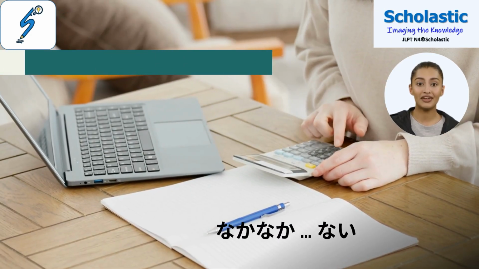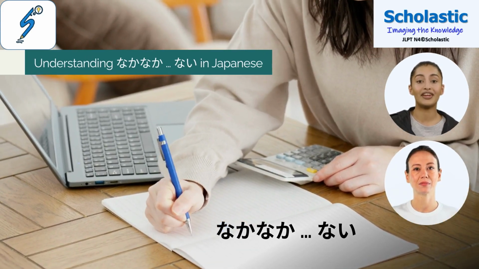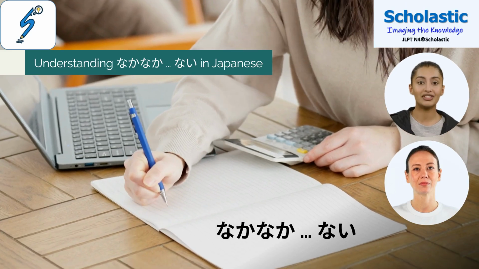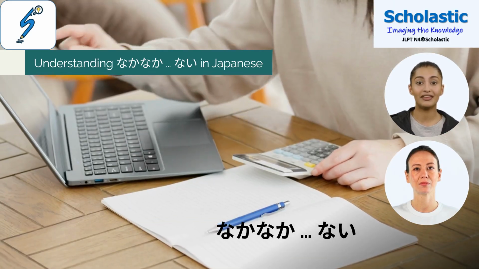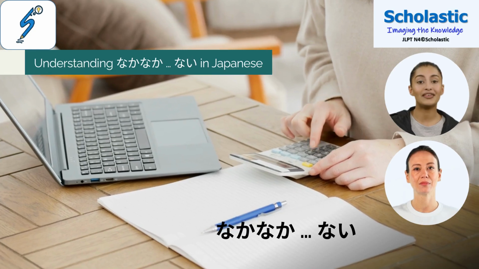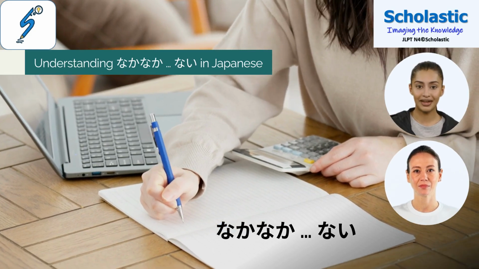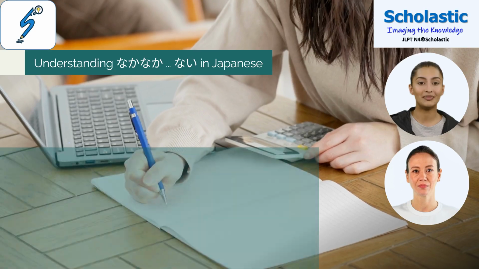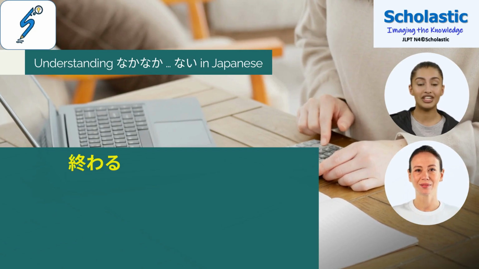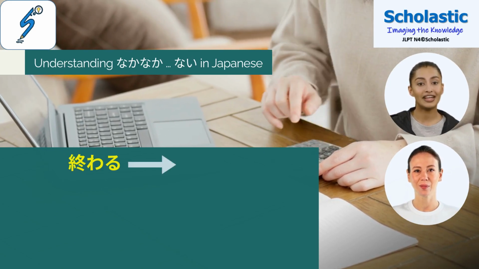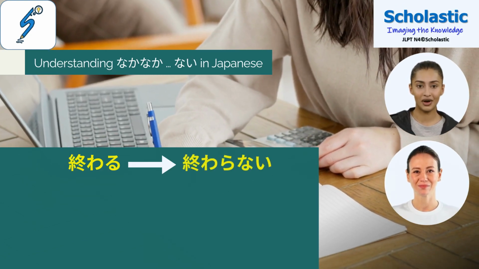Next, we will look at the usage of なかなか〜ない, translating to not easily, not readily, or taking a long time. This grammar is used to describe situations where something takes a long time or is difficult to achieve. It often conveys frustration or difficulty. Use なかなか at the start of the clause, followed by a verb in its negative form. For example, to use the verb 終わる with なかなか〜ない, change 終わる to its negative form 終わらない and add なかなか to the start of the clause to make it